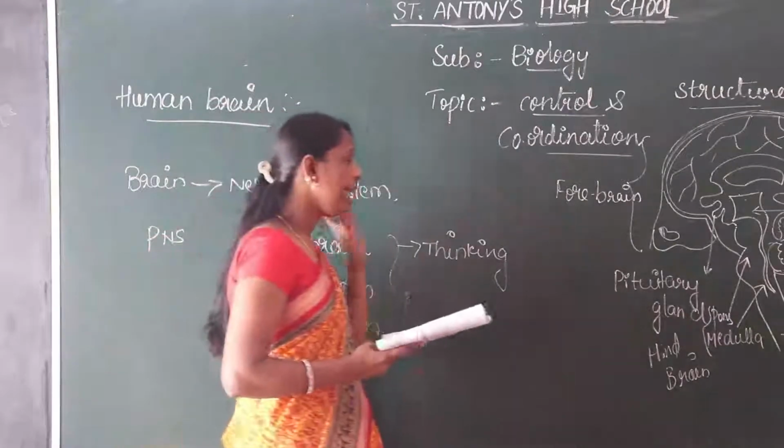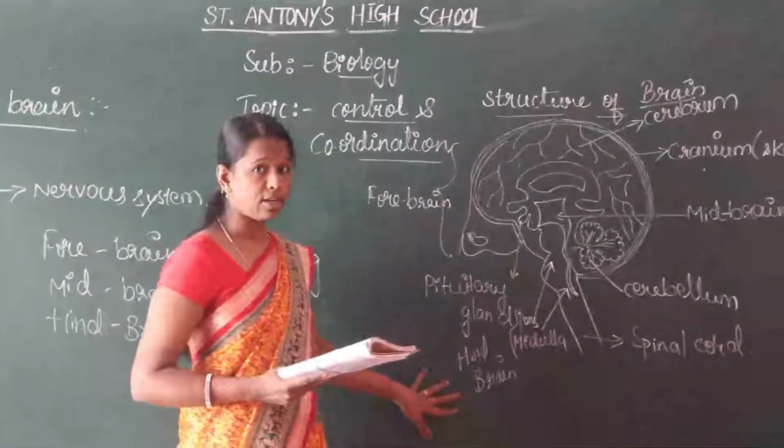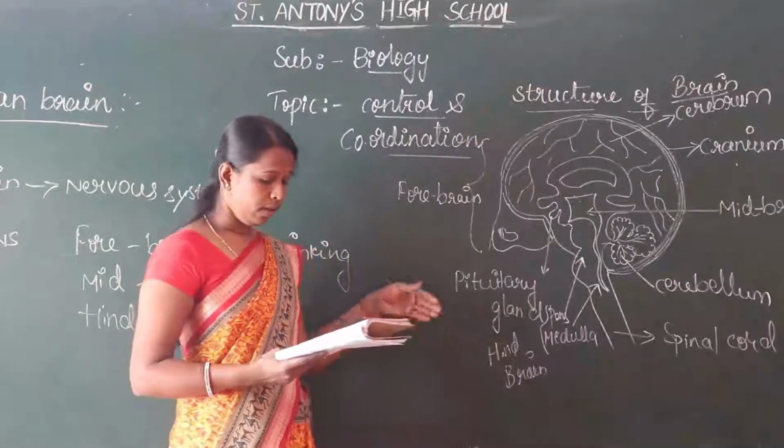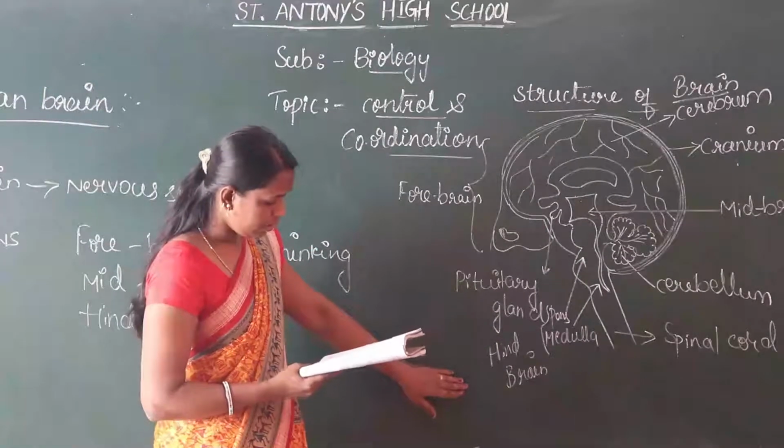See children, in the hindbrain, some actions like heartbeat, blood pressure and also vomiting are controlled.